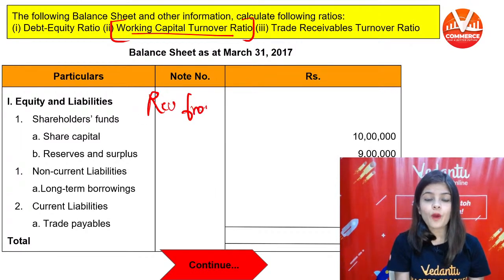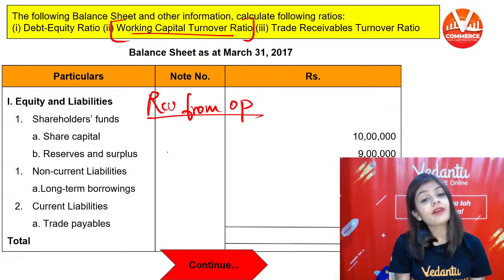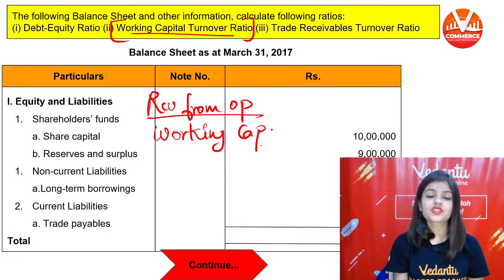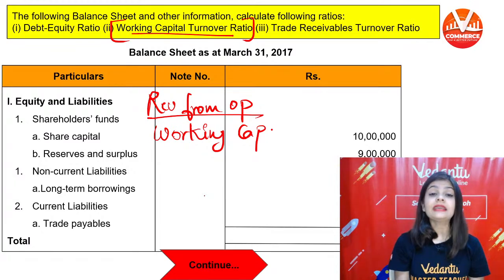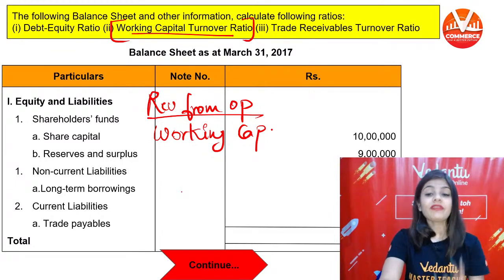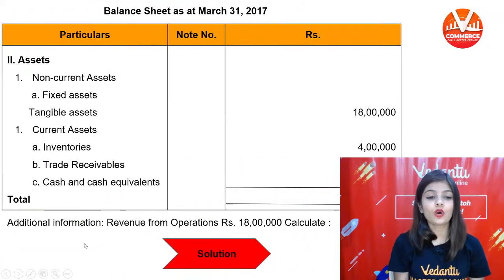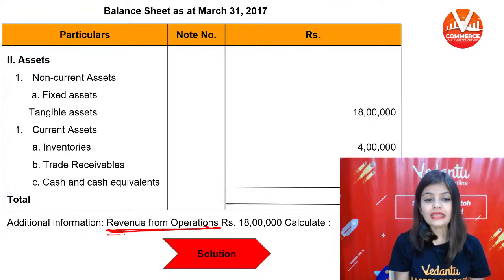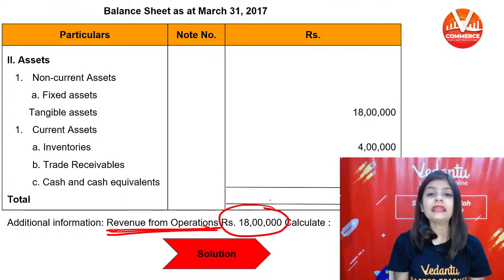Revenue from operation divided by working capital. Revenue from operation is directly given in the question, 18 lakh.